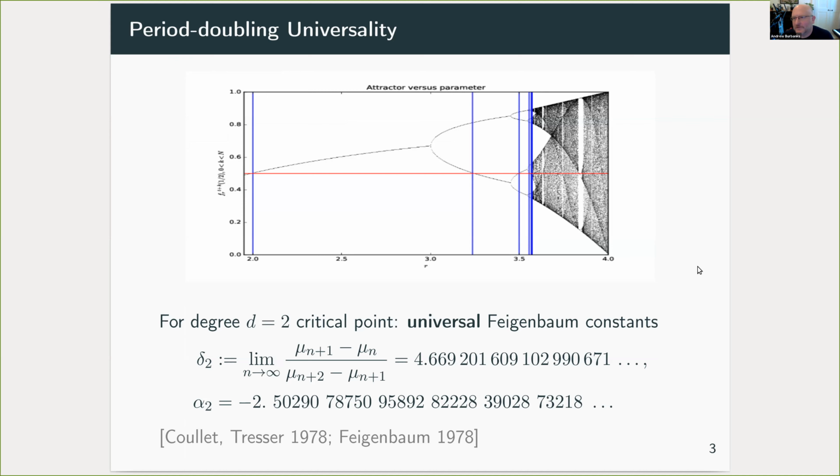And certain features of this period doubling cascade are universal. That is, they're shared by very, very broad classes of maps. For the degree 2 case, one of the features that's universal is the ratio between successive spacings of period doubling bifurcations, and that ratio tends asymptotically towards a universal constant delta, around 4.669 for the case of degree d equals 2 at the critical point. And there is a similar universal scaling constant in the state space direction, in the x direction, alpha.